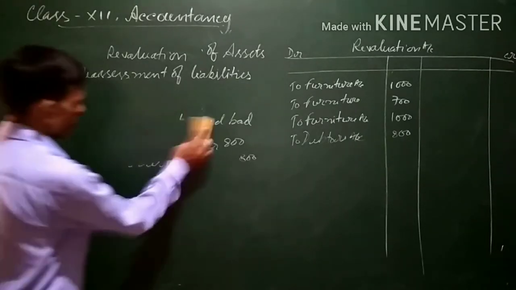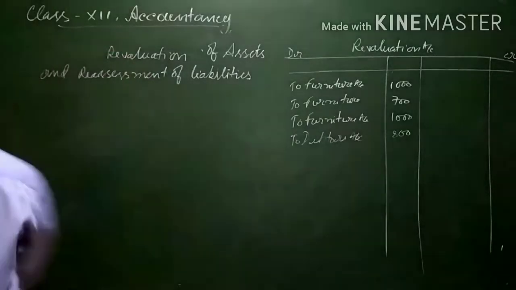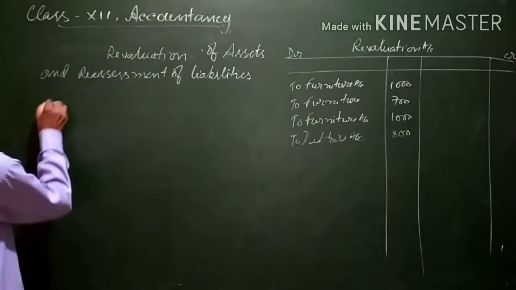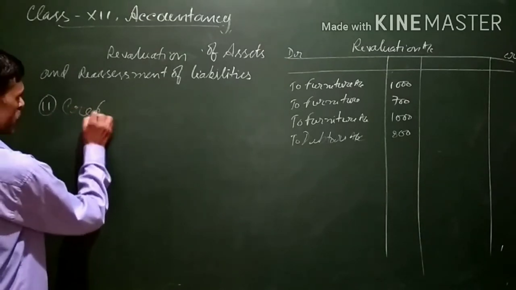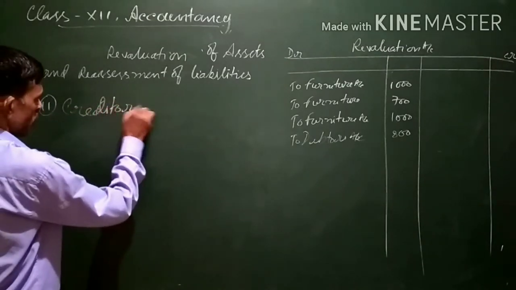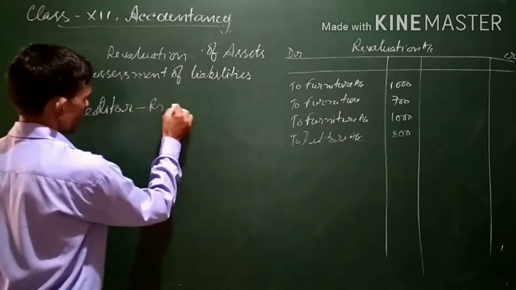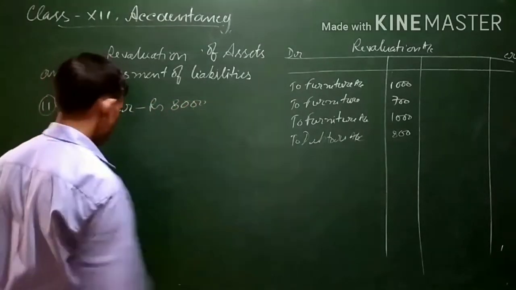Now let's see other transactions also. Creditors. Suppose creditors are rupees 8,000.